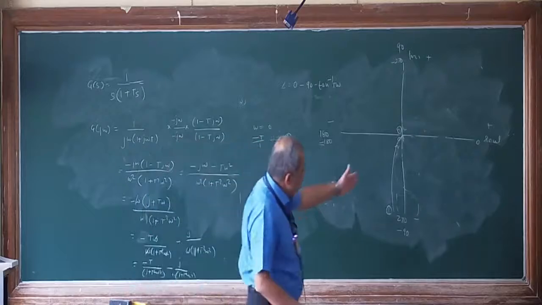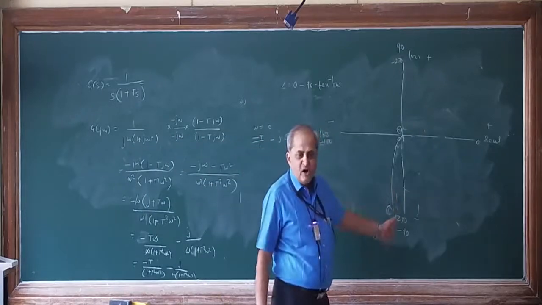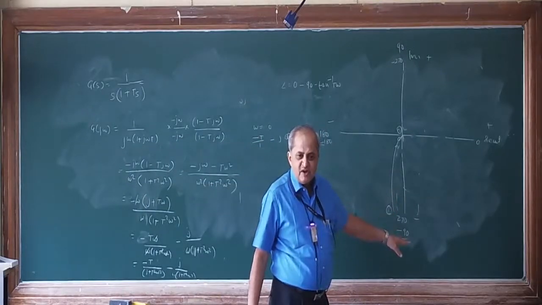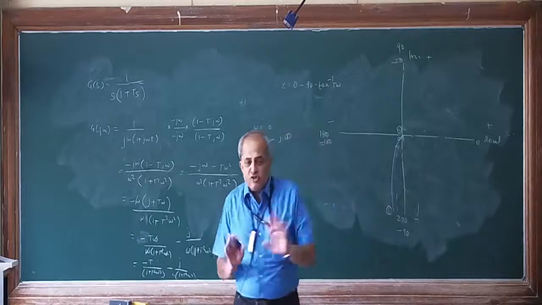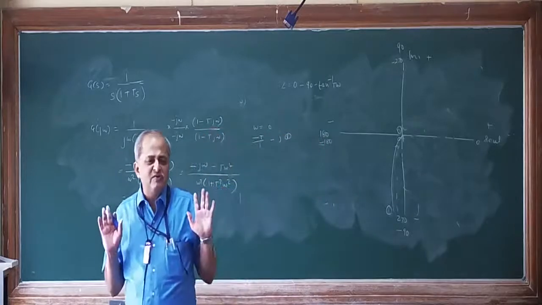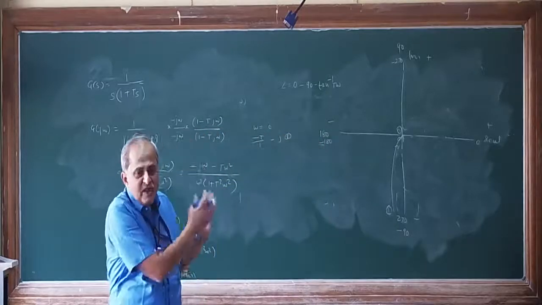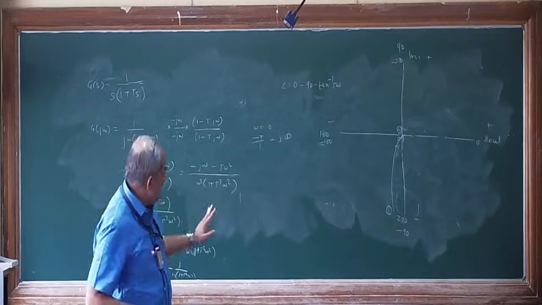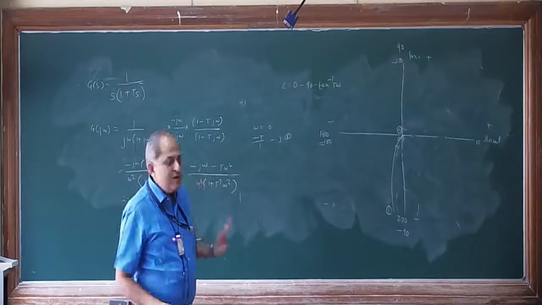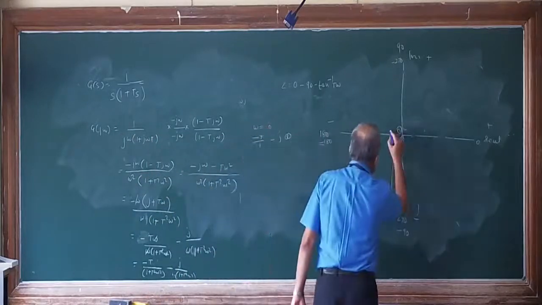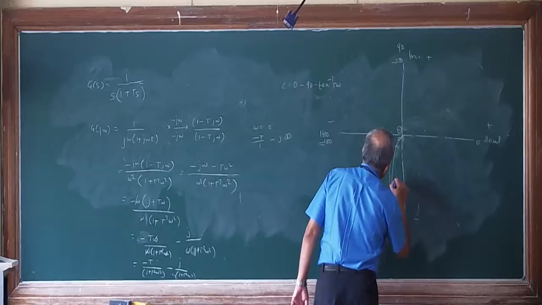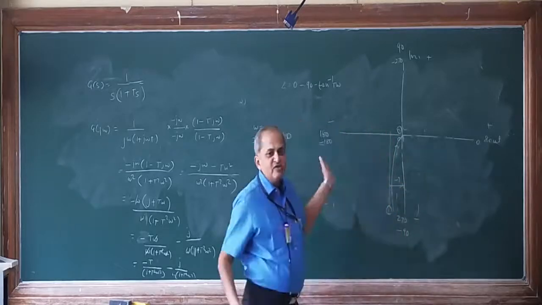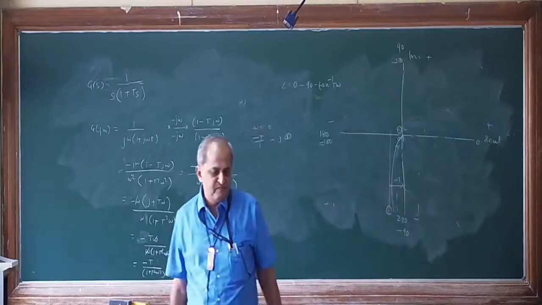So even though the polar plot is supposed to meet this as infinity, it is not that both real and imaginary parts are infinity. Only the imaginary part is infinity. Real part is minus t. Minus t means what? This distance is equal to minus t. Why minus? It is on the left hand side of the origin.